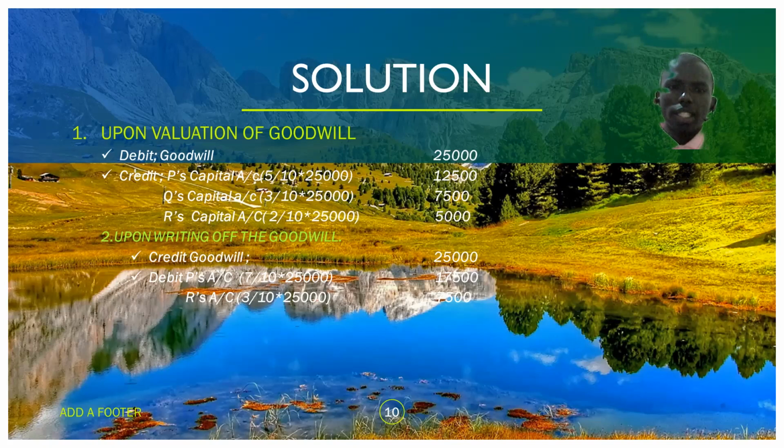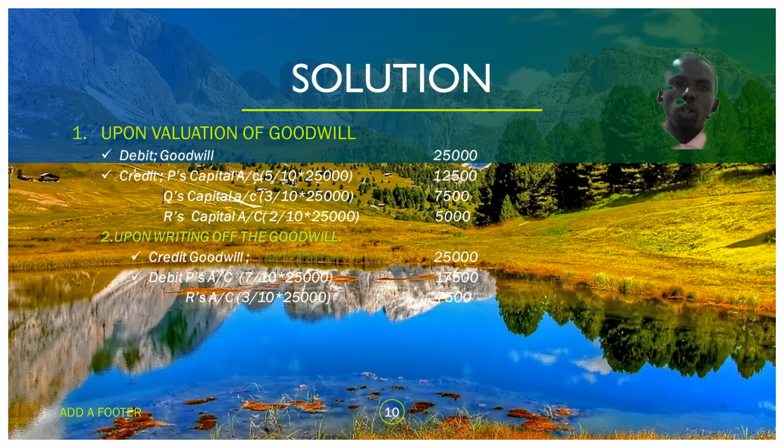The second entry is upon the writing off of the goodwill. We credit the goodwill account because we want to write it off. In layman's language, debiting means that we have something with us, and crediting means we have distributed what we had.